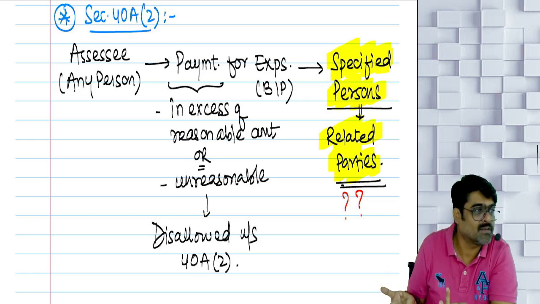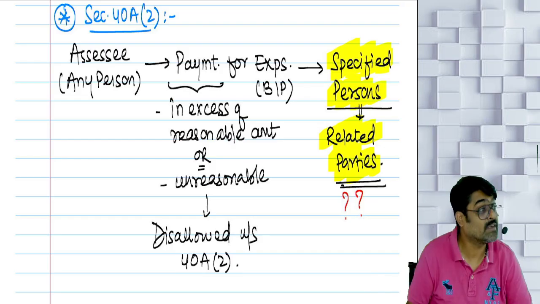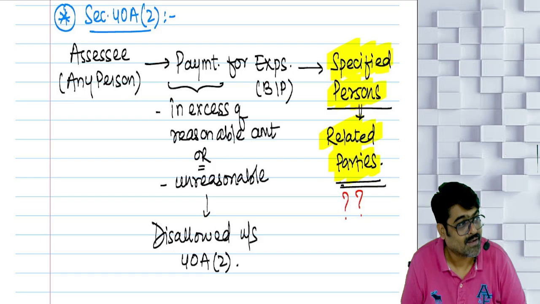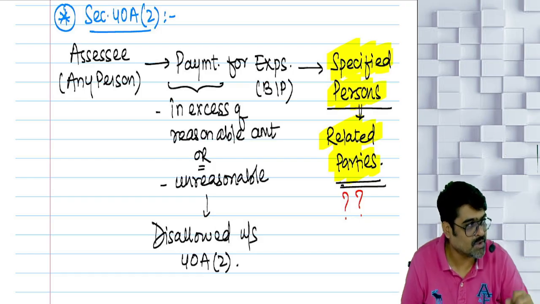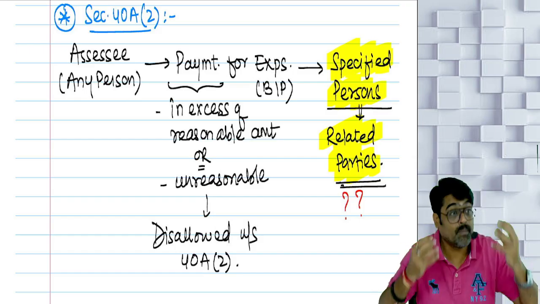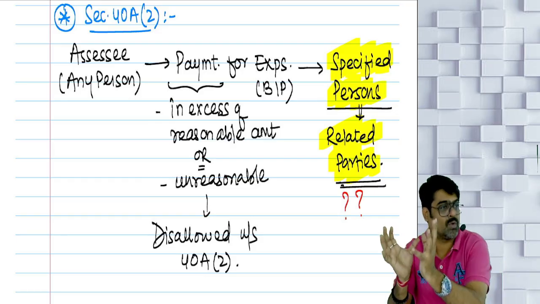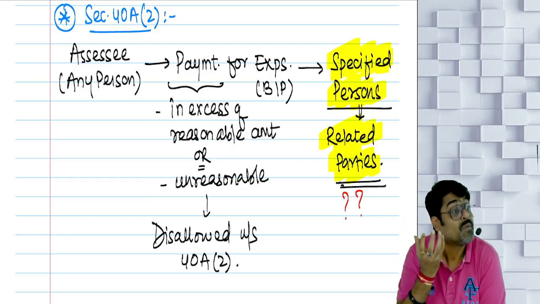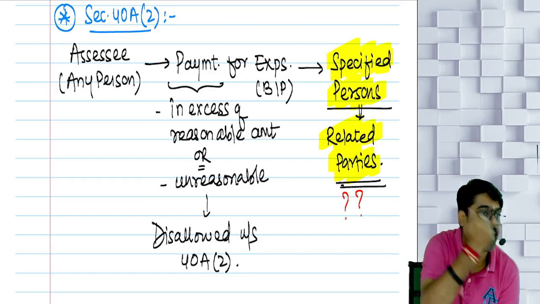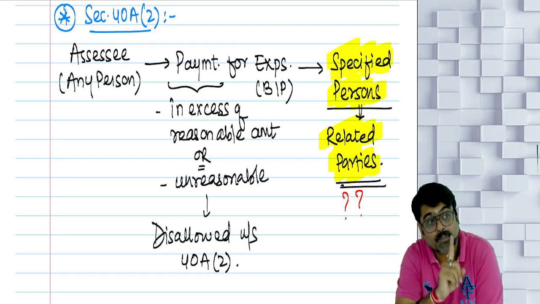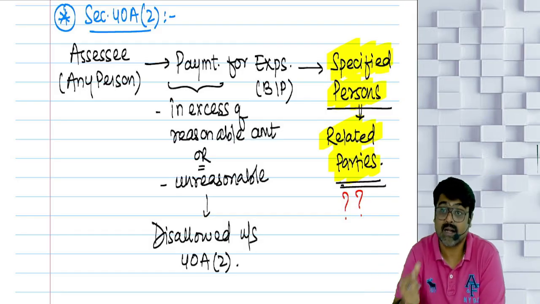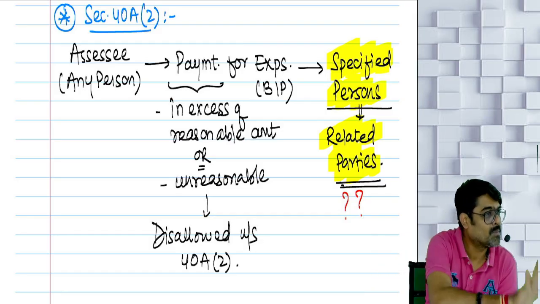The actual need of your business is not keeping 4 employees. Still you are keeping 4 employees and paying them salary. The thing is a little bit fishy over here. We don't believe you. Understanding? So all these things will be kept in mind, and they will come to know how much should be the fair, reasonable amount for this expense which you should have paid, and how much you are actually paying. If you are paying any amount over and above that reasonable amount, that unreasonable amount they will automatically add back to your profits.